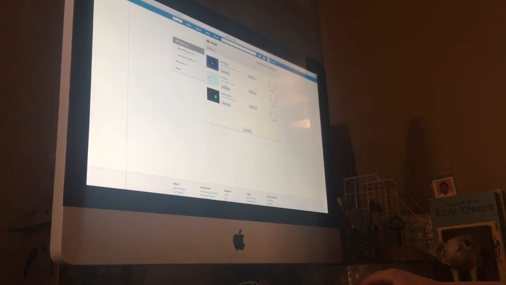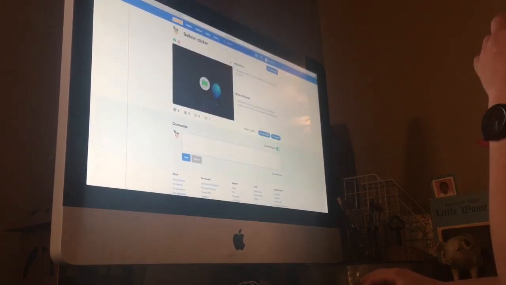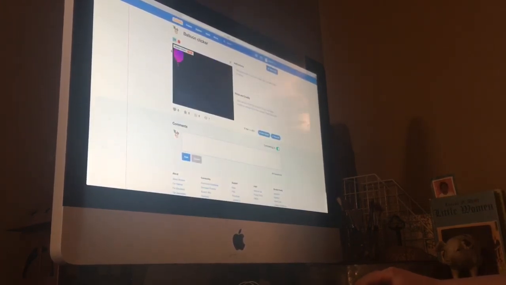Okay, let's see some of the games I made. I have made 3 games. Let's check out the first simplest one. It's called Balloon Clicker. So you click that, you're gonna click the balloons, and you see the balloon scores right there. Each time you click it, your score goes up. If you don't click it, it just disappears. And when you click it, it makes a pop sound, as you can hear it.